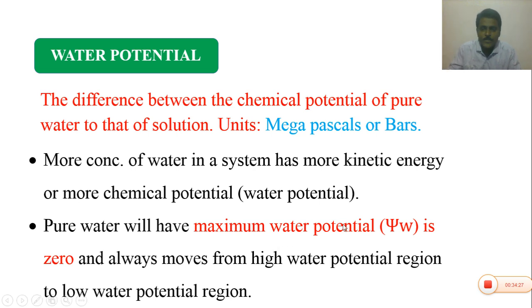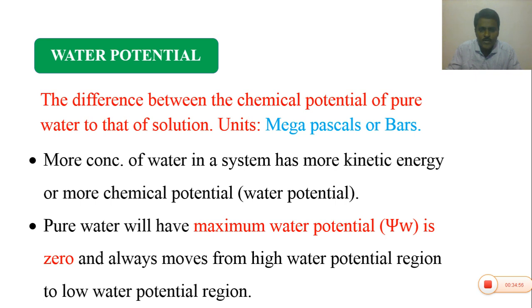Water potential is represented by psi W. The symbol is psi, and W represents water. So pure water has the maximum water potential, which is 0.